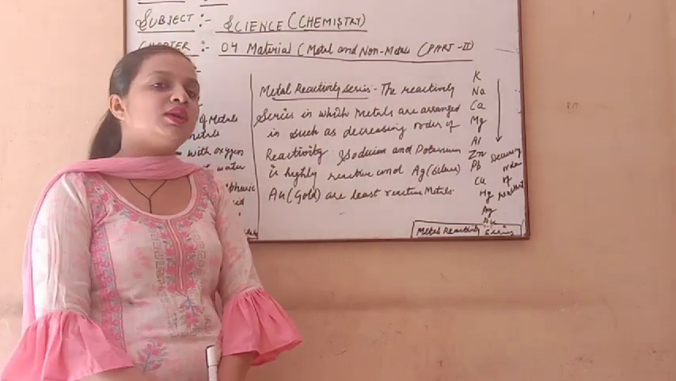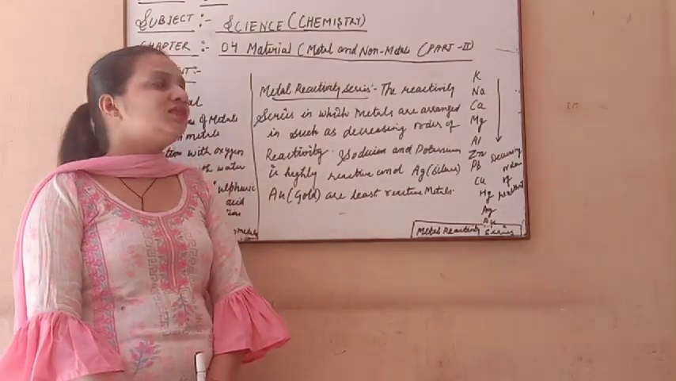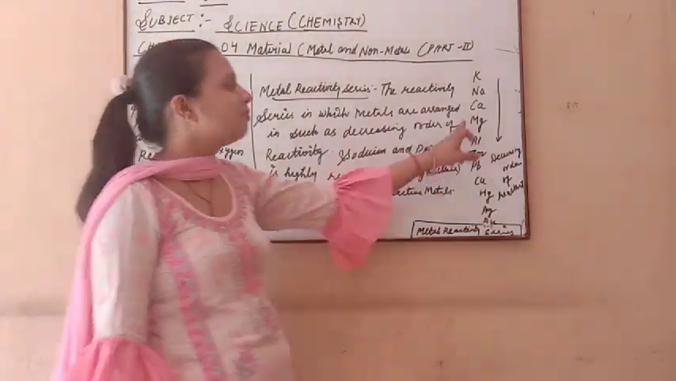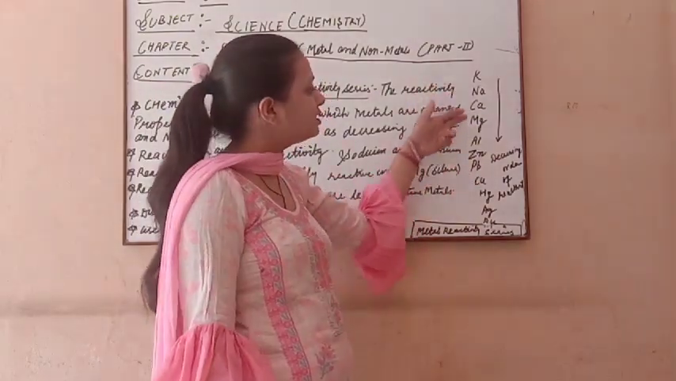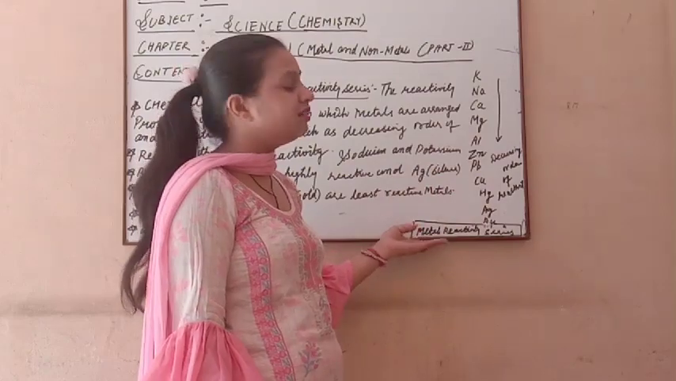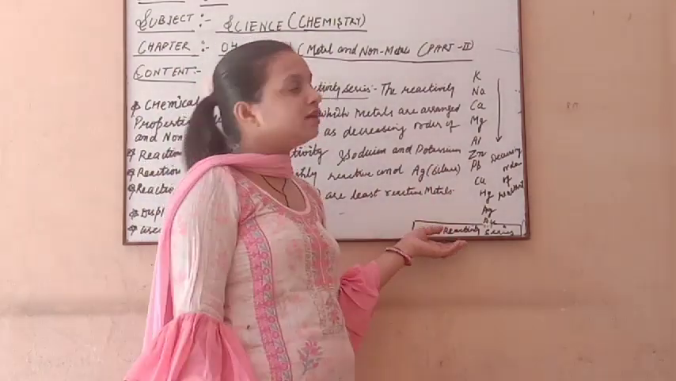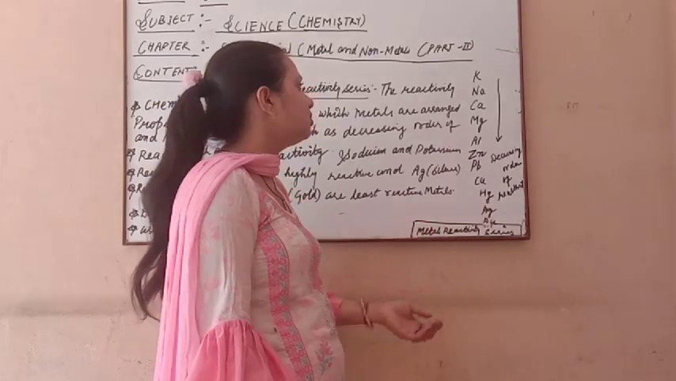So we are going to discuss the chemical properties of metal and non-metal. As you can see, something is written by me on the board. What do you mean by this order? This is the metal reactivity series. This metal reactivity series plays a very important role. And how does it play a very important role?